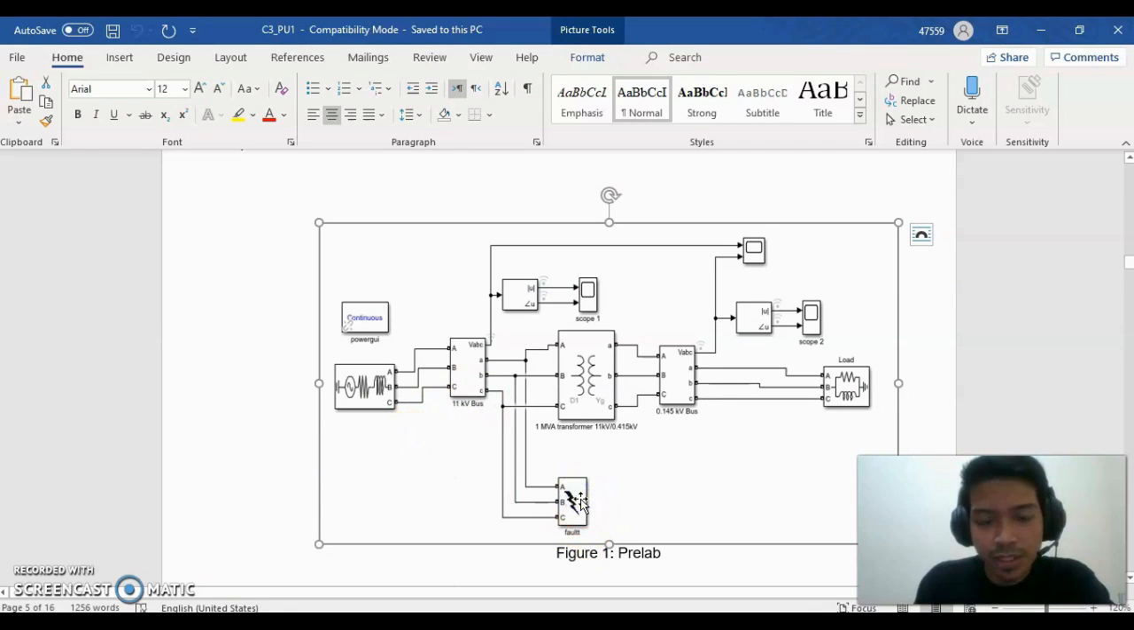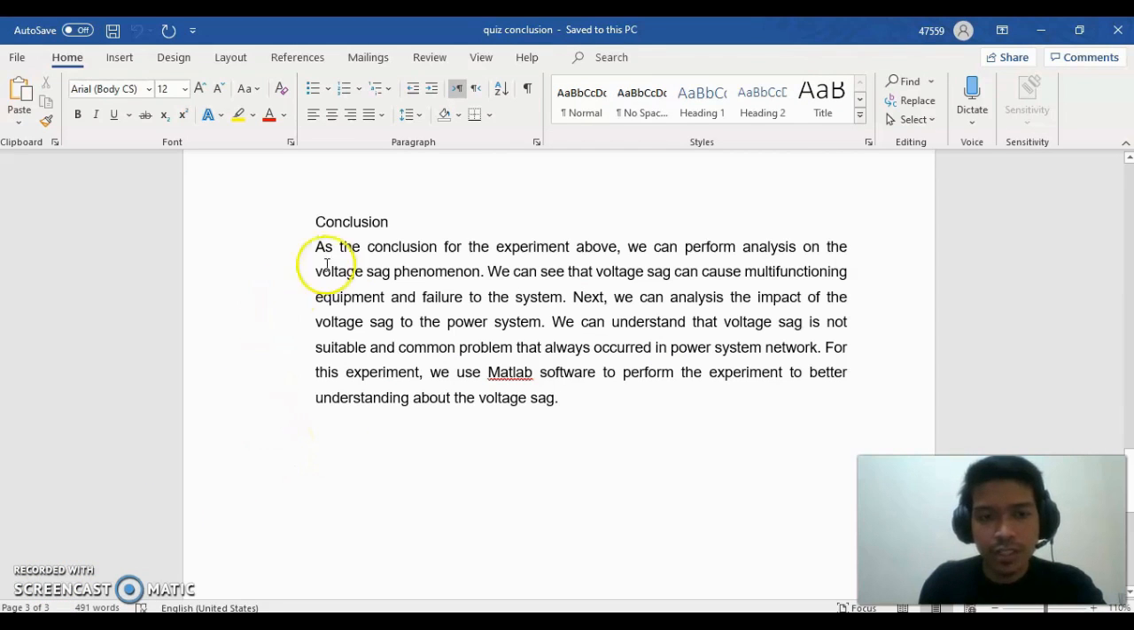Okay, we put the voltage sag at the primary of the transformer, and we put a scope to observe the waveform on the primary and the secondary of the circuit. For the conclusion, after the experiment above, we can perform the analysis of the voltage sag phenomenon, and we are able to analyze the impact of the voltage sag on the power system. And for the experiment understanding, we use the MATLAB software to perform the voltage sag experiment.